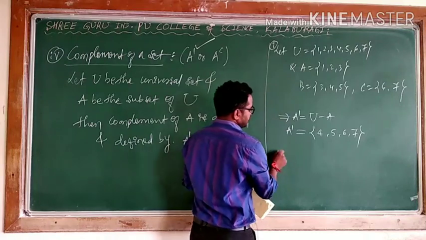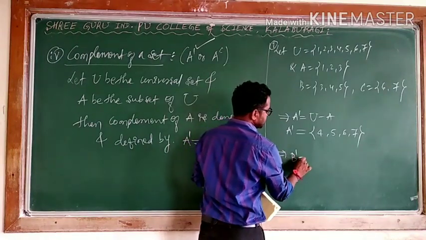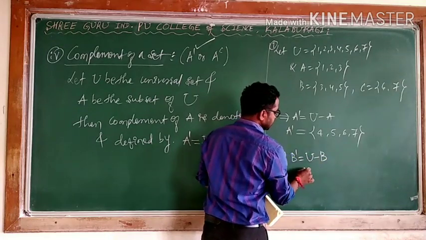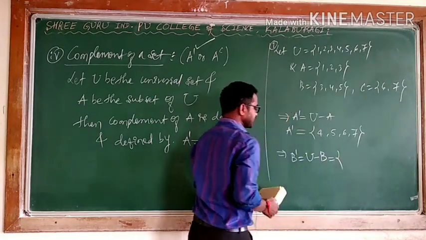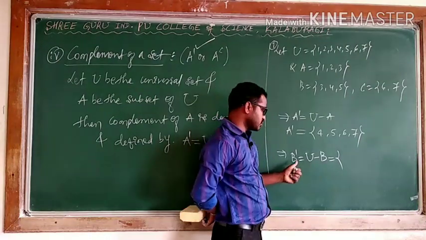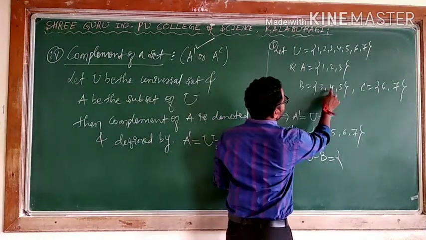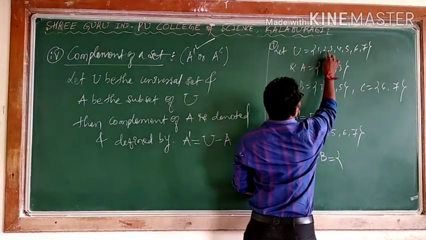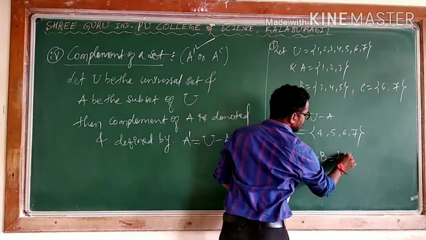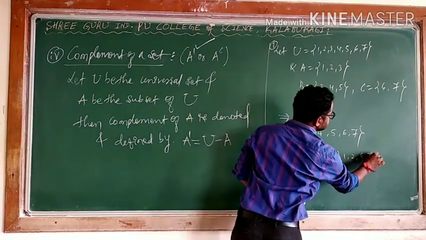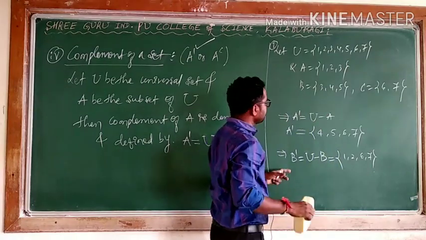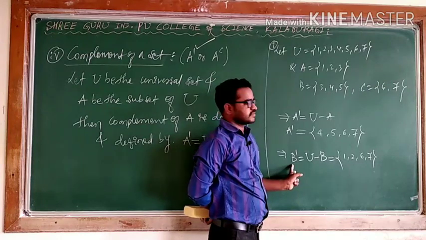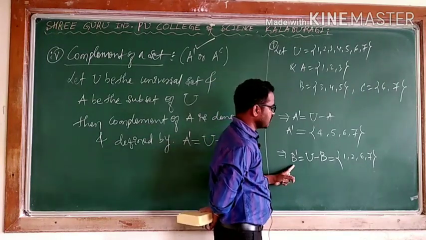I will take another one. What is B complement? B dash is equal to U minus B. It means you collect the elements that belong to U but do not belong to B itself. B is 3, 4, 5, so leave 3, 4, 5 and don't consider them. You consider 1, 2, 6, 7. So B dash is 1, 2, 6, 7, because B has 3, 4, 5, and you leave those. That is the B complement.